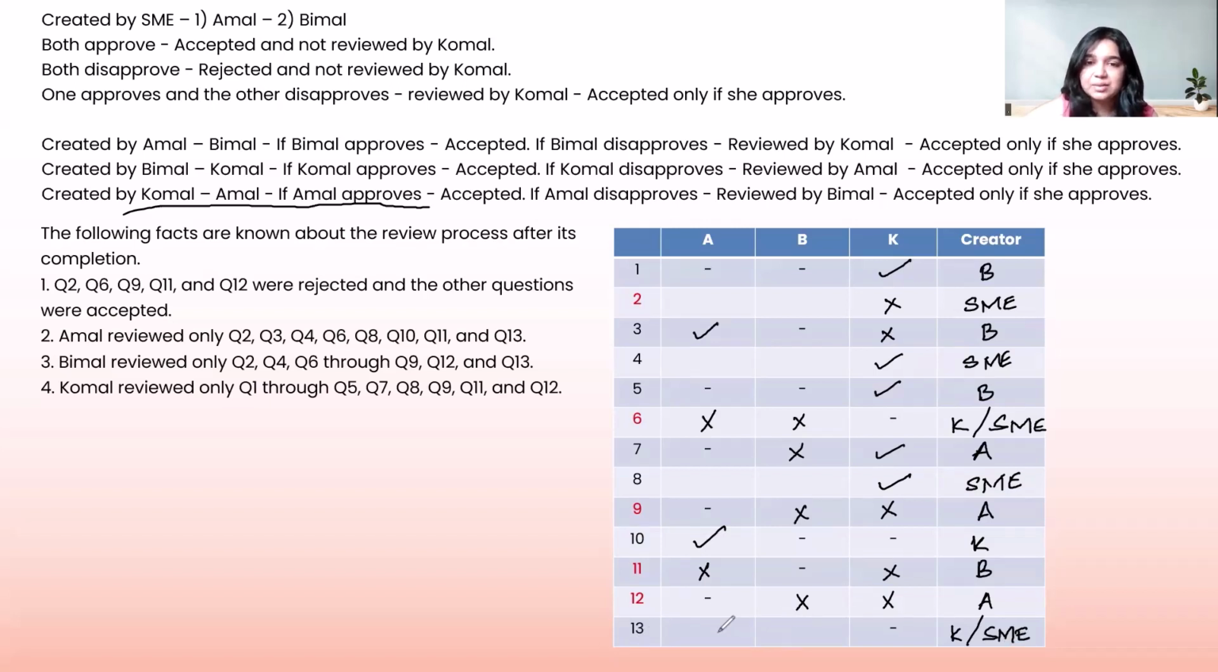If it is an SME, then both must have accepted it, therefore it is an accepted question. So I don't know about A, but I know that B has accepted it in both the cases. Even if it is K, B has the second say and B has accepted it. If it is an SME, both must have accepted it. So B has definitely accepted whether it is created by K or by the SME. So this is how we filled up all the information. Let's take a look at the questions that followed this particular set.